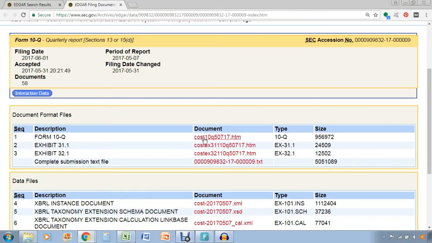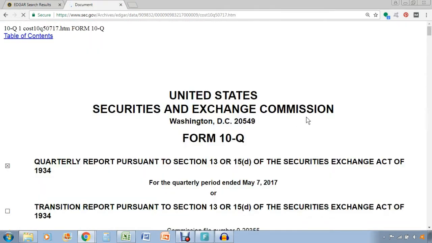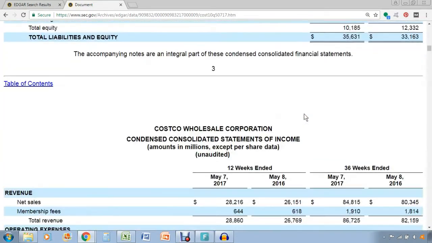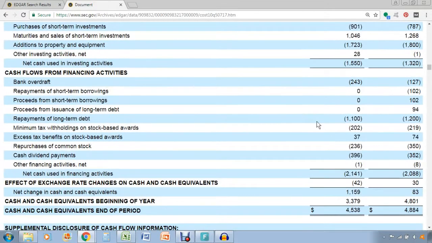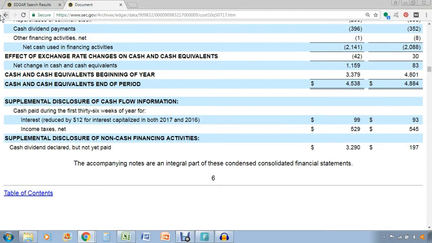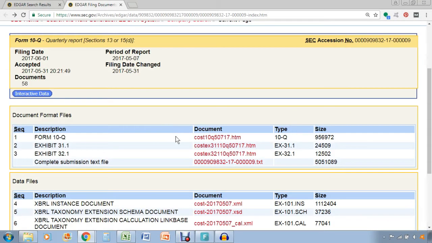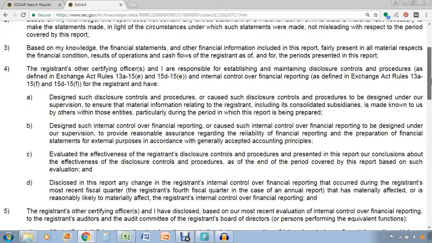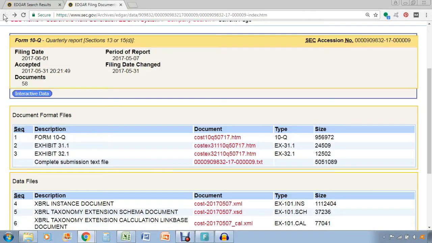So the first thing you want to do when you're opening this is just to click on the first document here. And this will be the actual quarterly report with the SEC. So you have the balance sheet, the income statement, statement of cash flows, and all of the footnotes that follow. Sometimes it's actually nice to click through the exhibits to see if Costco has disclosed anything else that's important. But most of the time, you'll just get something like this, which is a certification from the senior executives. They're basically certifications that the filing is free of material errors and that sort of thing.